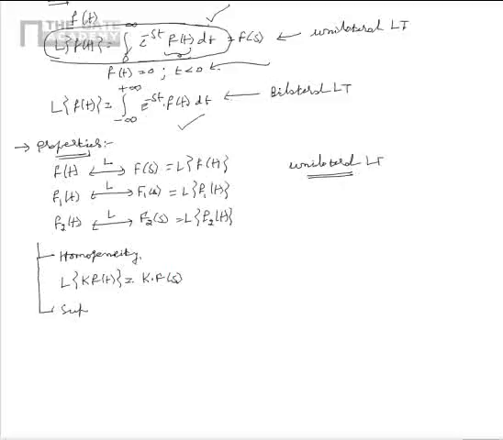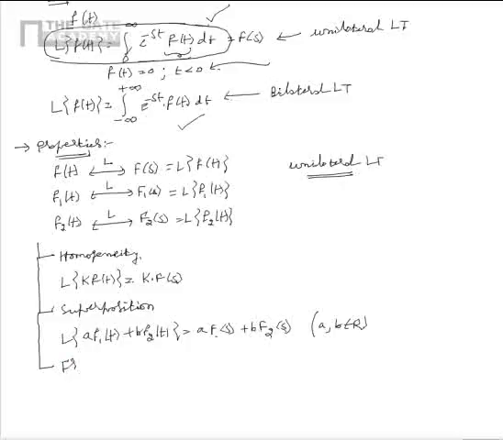Now the second property that we would be considering is called superposition. That is Laplace transform of a into f1 of t plus b into f2 of t is equal to a into f1 of s plus b into f2 of s. Here please note that the constants a, b belong to the real domain.